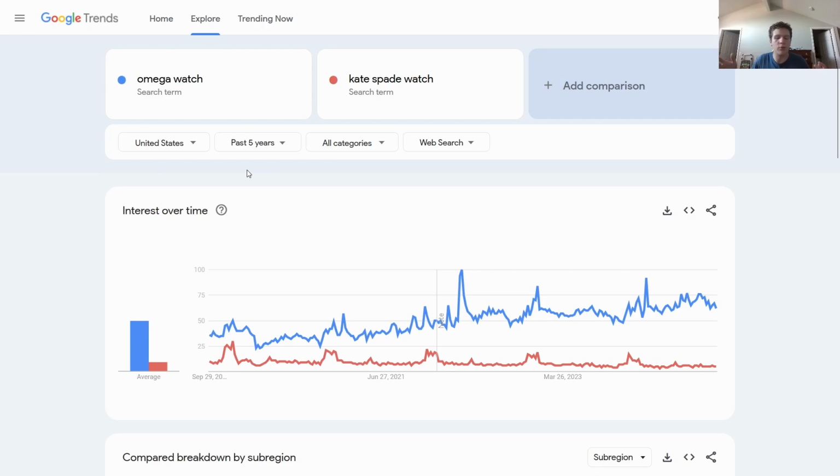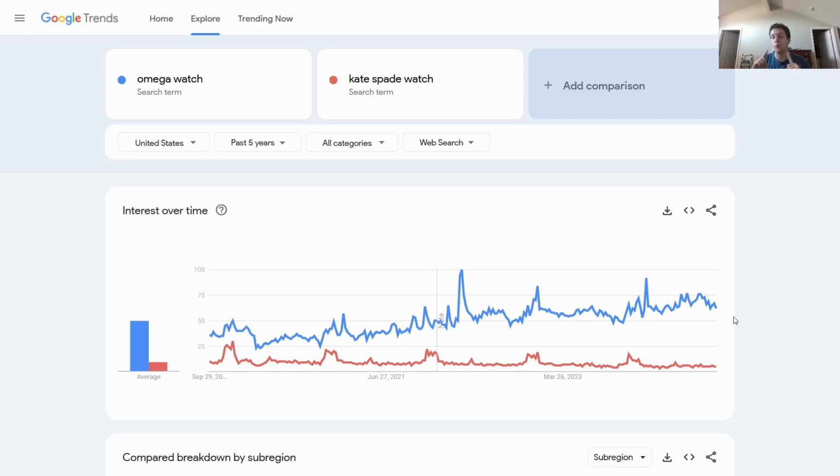Granted, I do know Omega is one of the most prestigious watch brands, but look at the difference here. Omega is one, more looked for, and two, its popularity is actually growing compared to Kate Spade, which is shrinking. So what does this tell me? This tells me that if I were to find a good deal on an Omega watch, it would probably be way more interesting to me than a Kate Spade watch, for example.